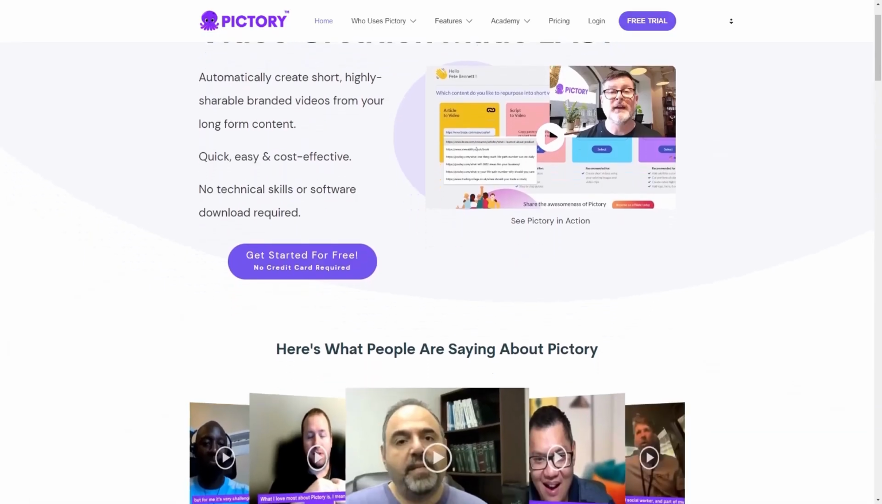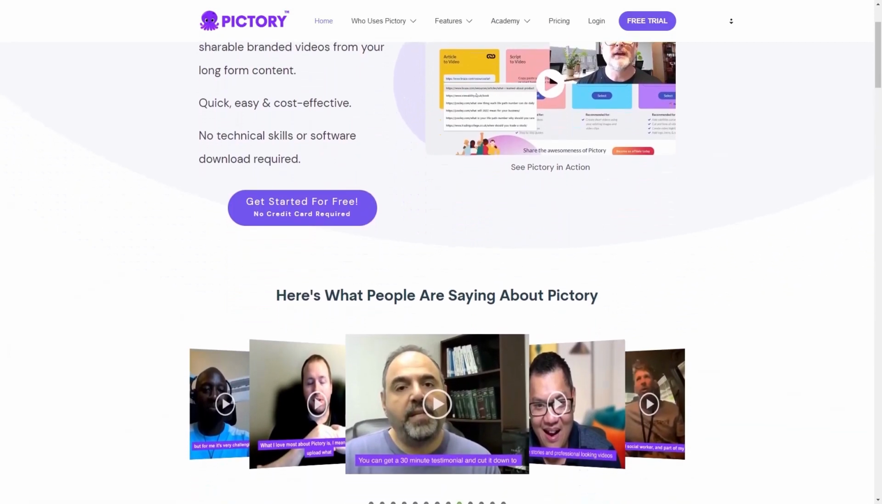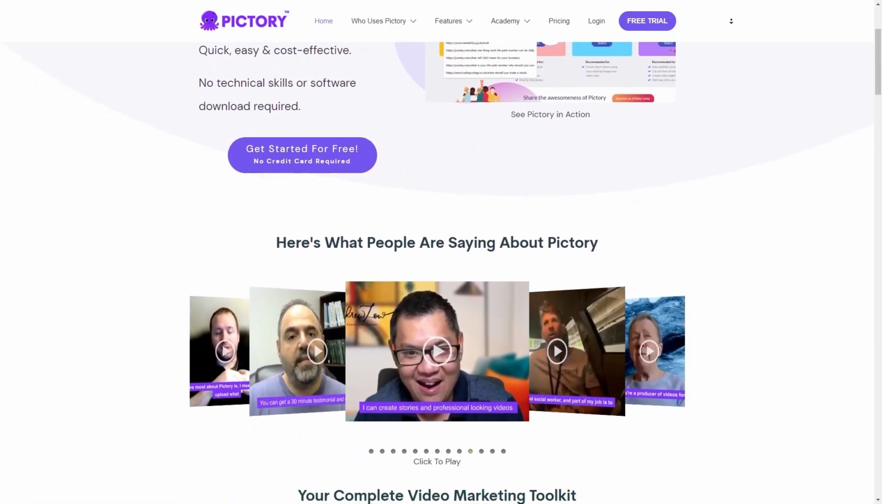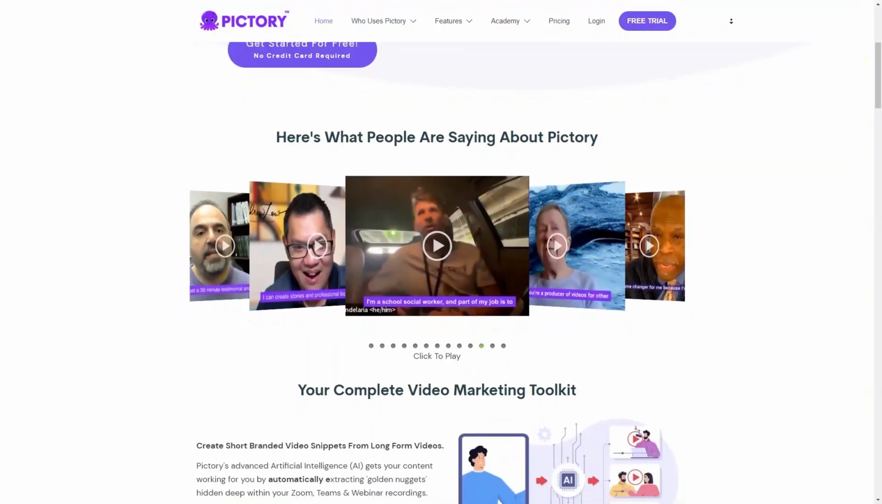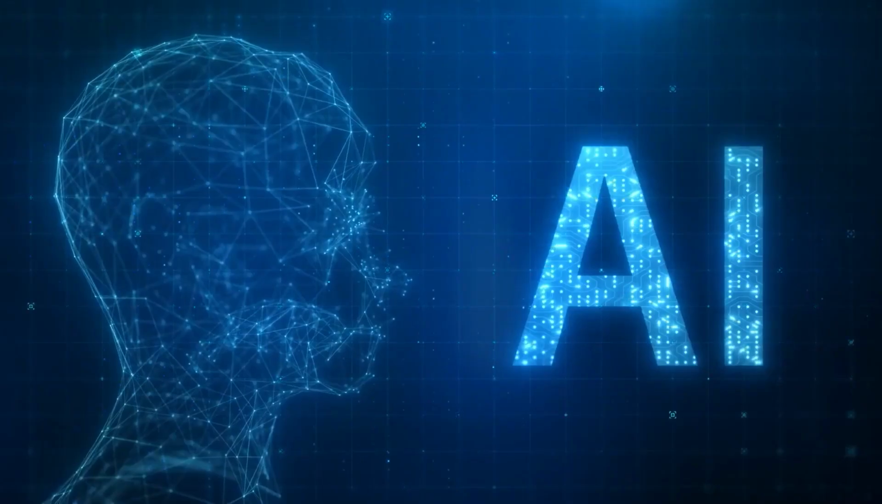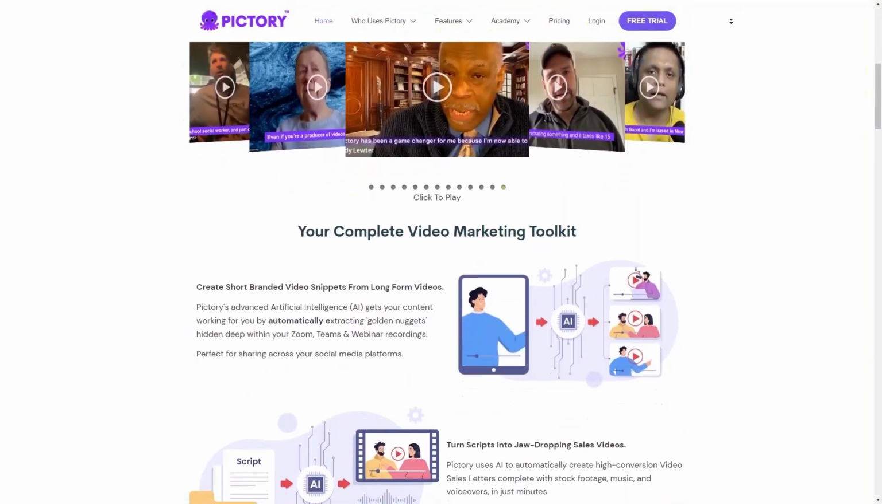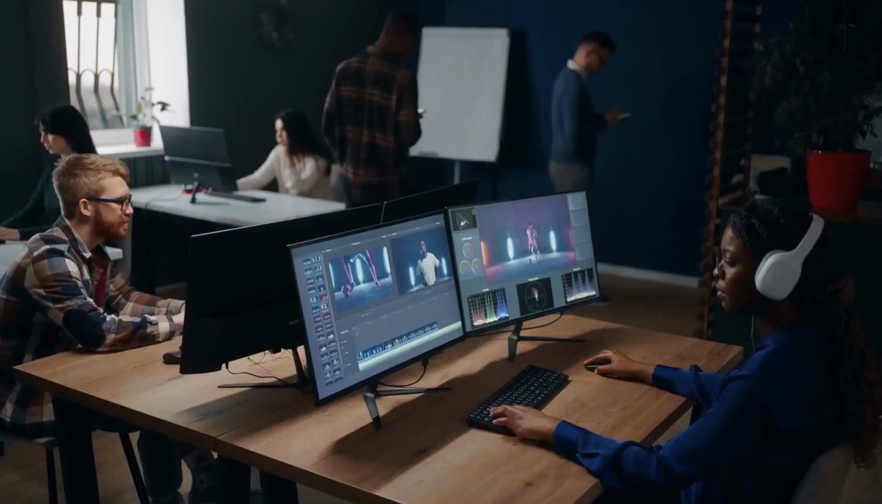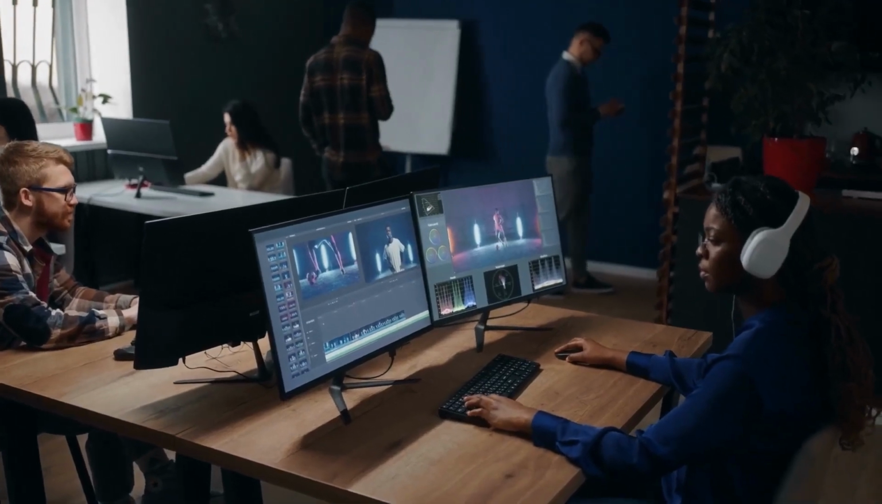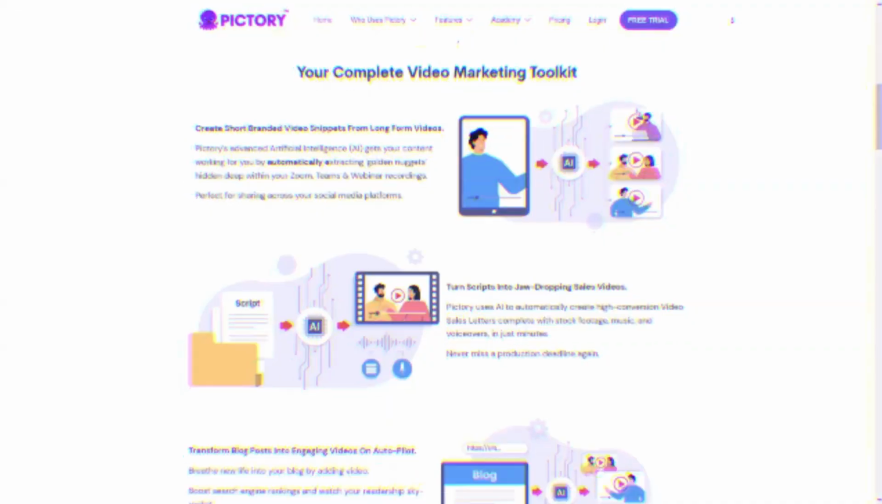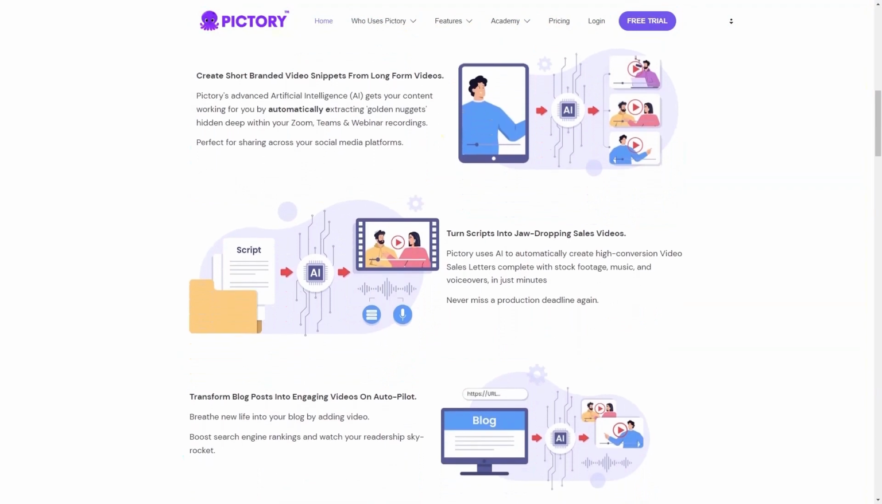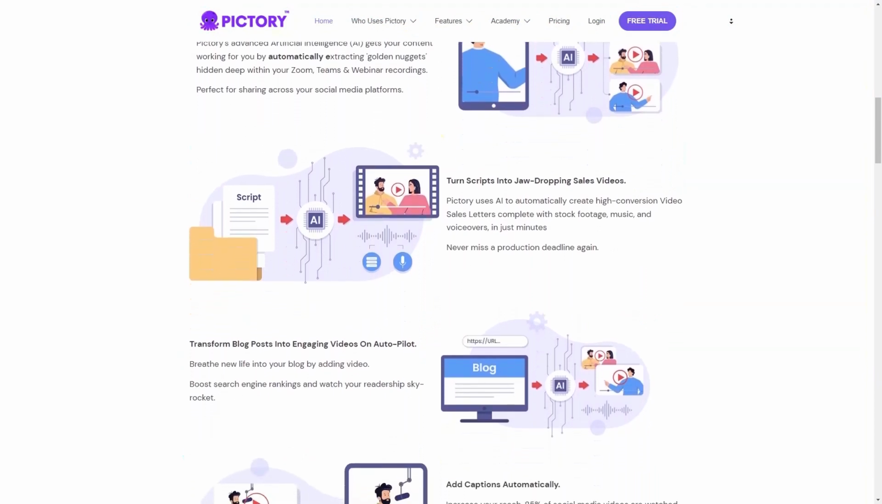First of all, what is Pictory AI? Pictory AI is a tool that can help you create highly engaging and shareable videos from your long-form content, such as blog posts, articles, or even podcasts. It uses advanced AI algorithms to analyze your content and extract the most important points and ideas. Then it automatically creates a video with animated text overlays, background music, and other visual elements that help to communicate your message in a concise and compelling way.